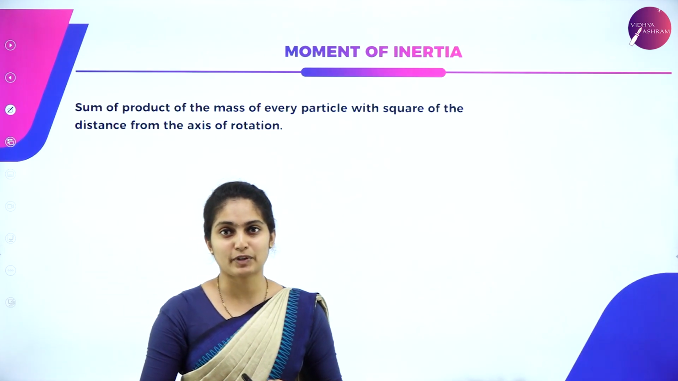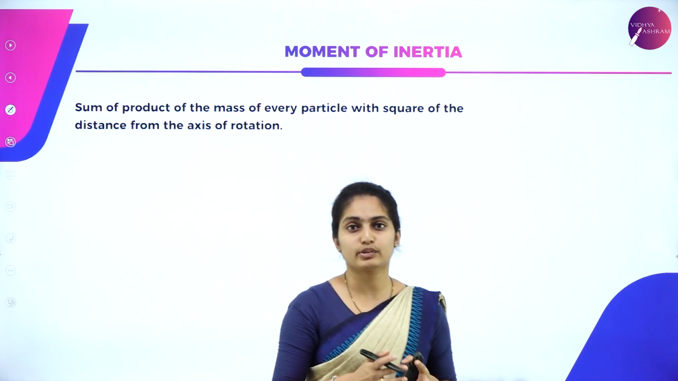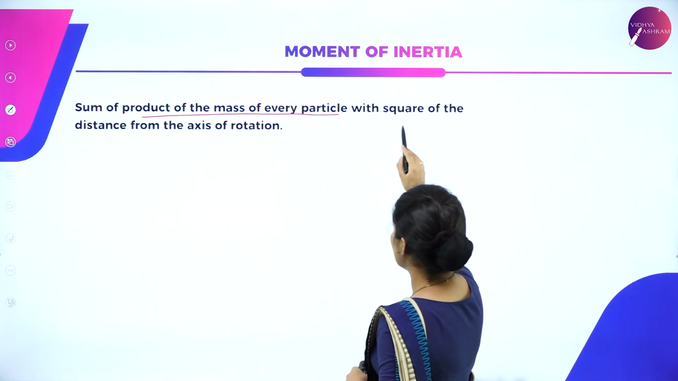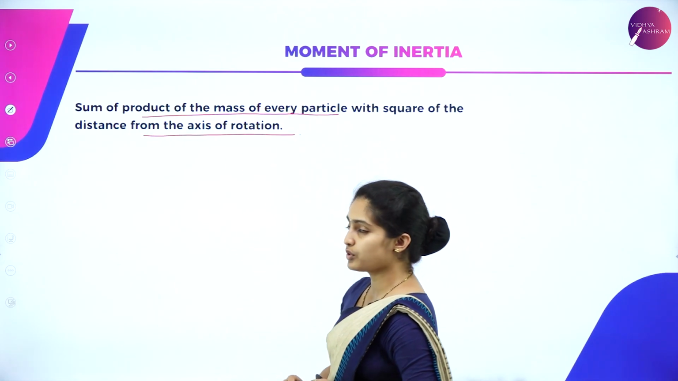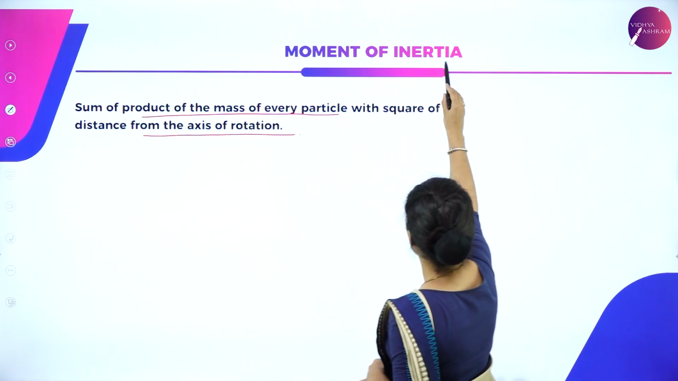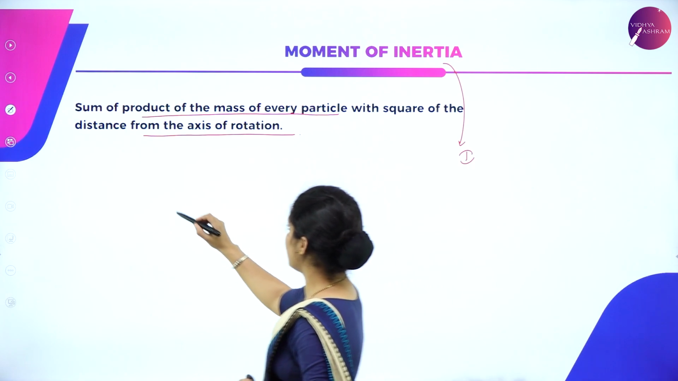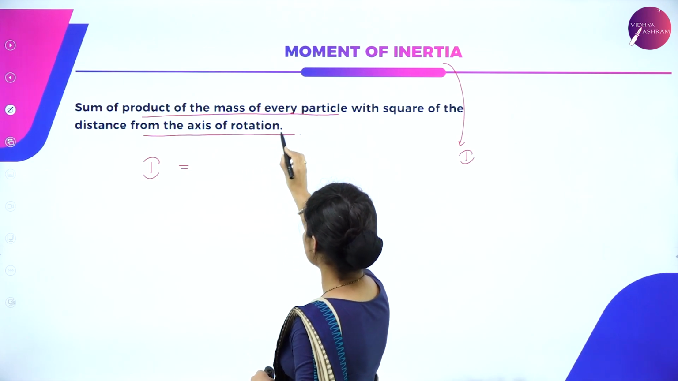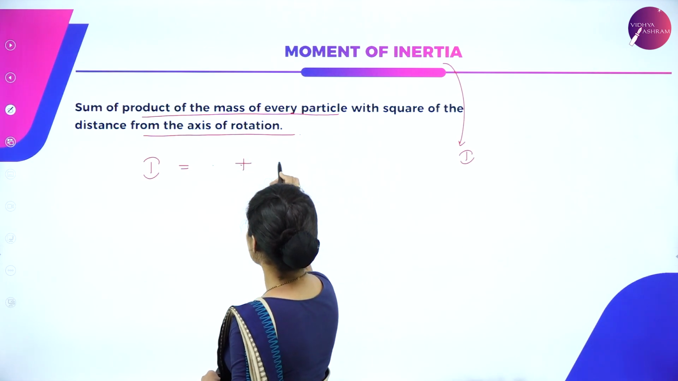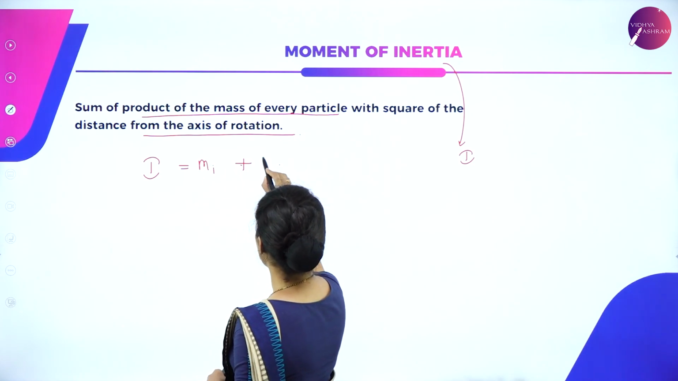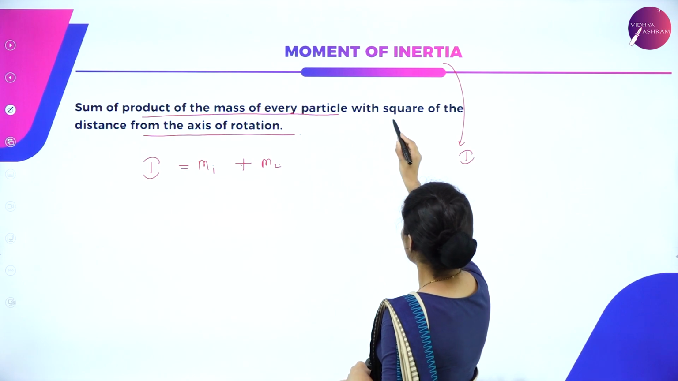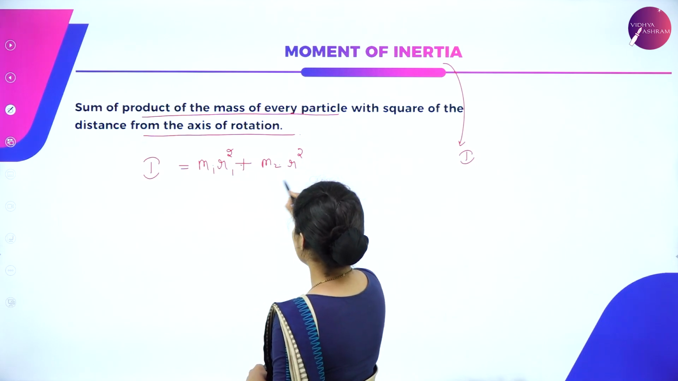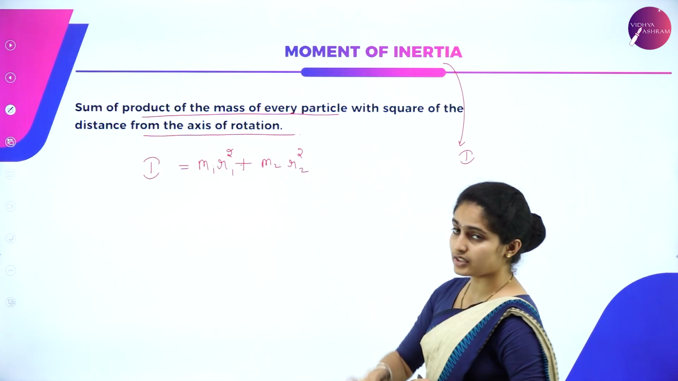And next we are going with respect to moment of inertia. So what exactly is this moment of inertia? Here we can see it's a sum of product of masses of every particle with square of the distance from the axis of rotation. So moment of inertia is given in terms of I. I is equal to the sum of product of masses, maybe m1 as well as m2, of every particle with square of the distance, r1 and r2, from the axis of rotation.